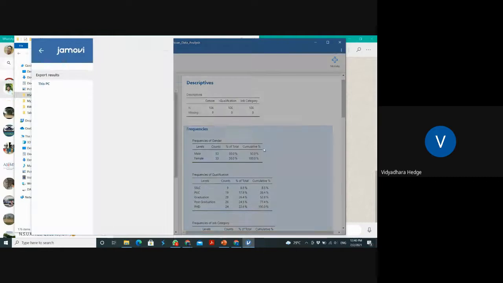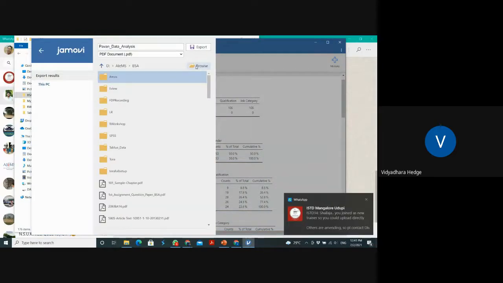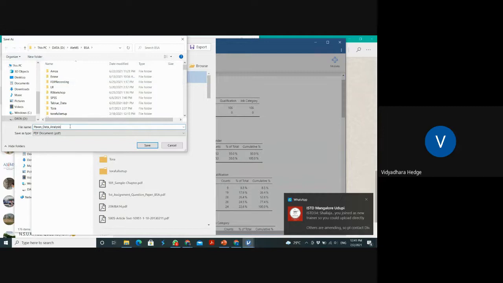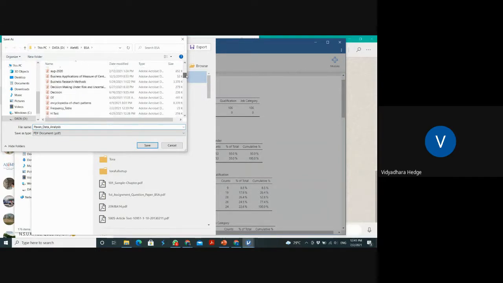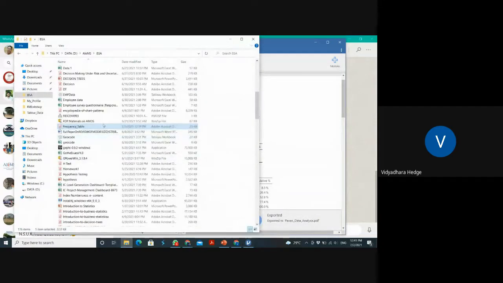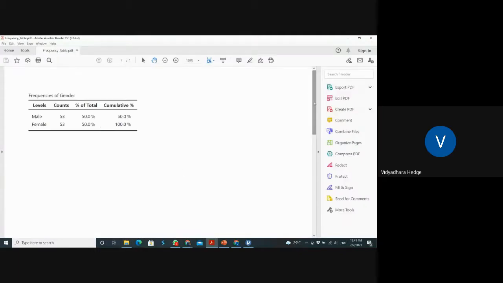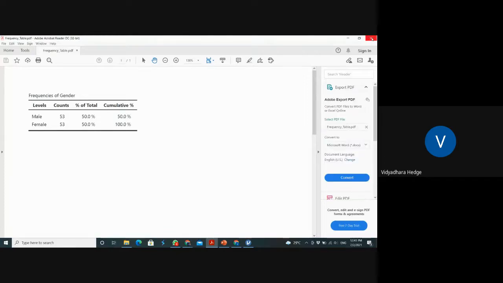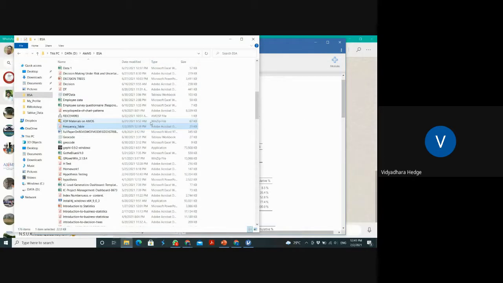Group, export, browse. Yes, nice, all right. Now let me check again, same thing. Oh, a different file is there. One minute, I'm going to delete this one first.